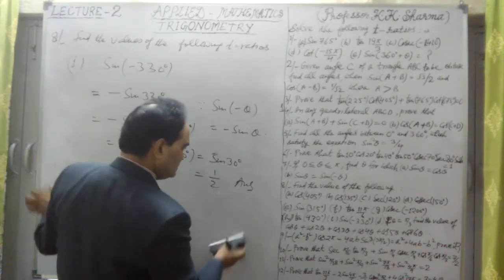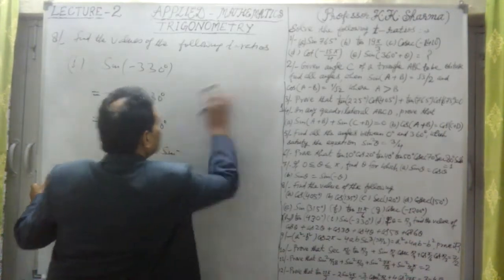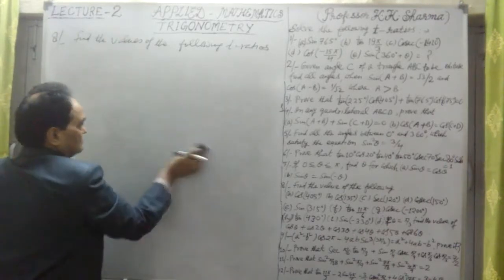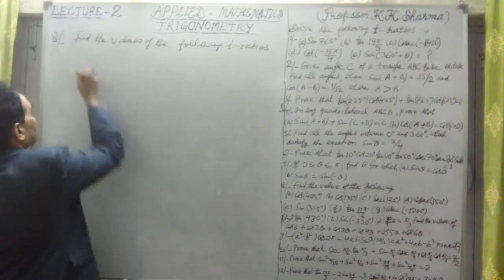Now J part, this is the last part of this question number 8. Let me now solve that. J part says something with the value.